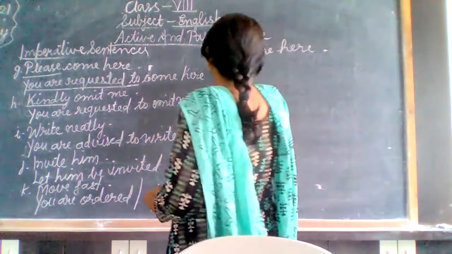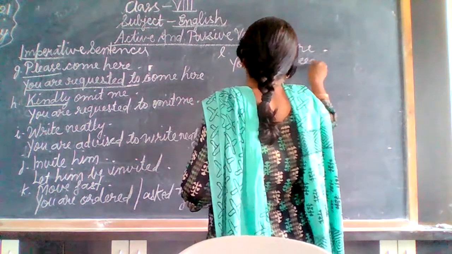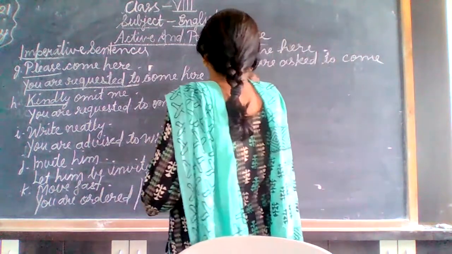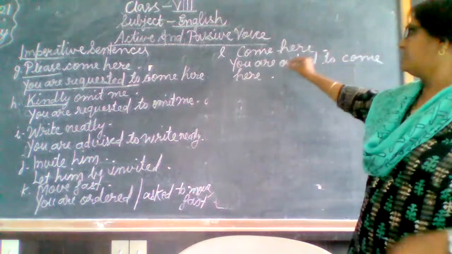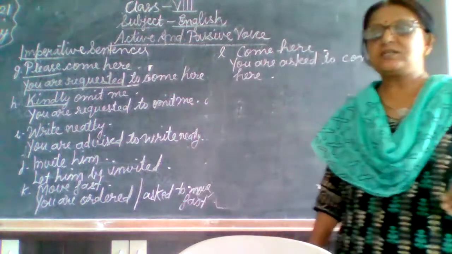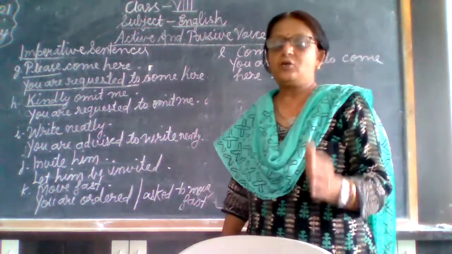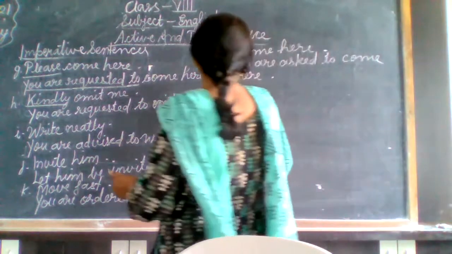So if it is a simple sentence, then you are asked to come. Okay, so this we can do. You are asked, because the object is not given. So we have to use you are ordered, you are asked. If it is something good told to them, like read your lessons, at that time you can write you are advised to. Okay, something good is told to you.